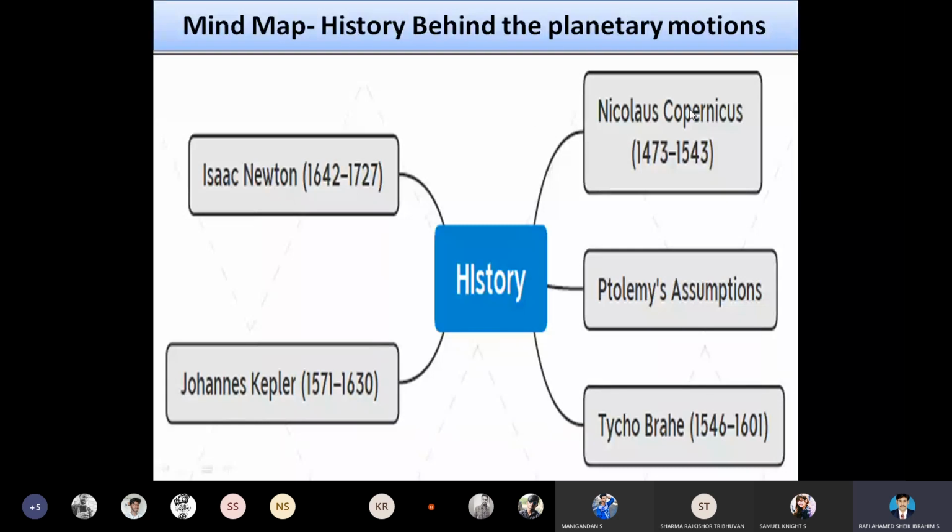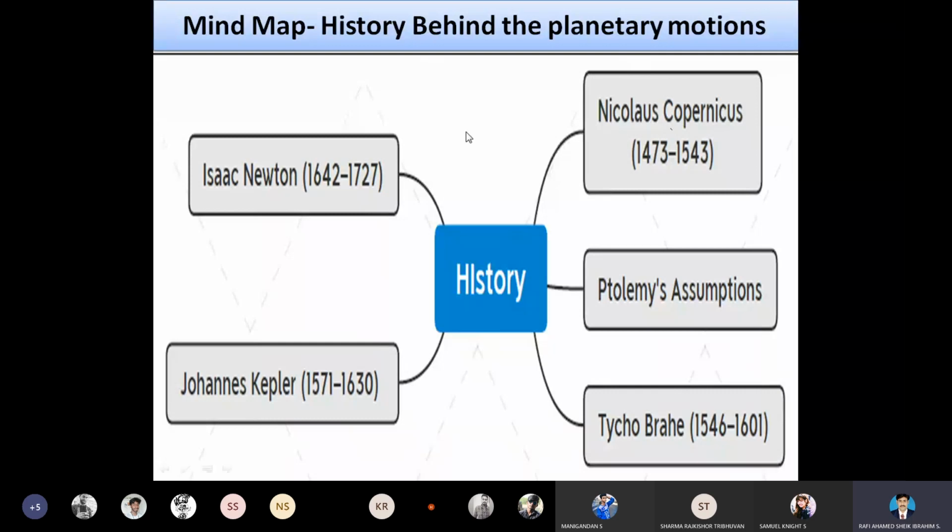These are all the inventions as well as the predictions made by the scientists to explain the planetary motion of the orbits in the solar system. So Nicolaus first started his hypothesis. Here we have the drawbacks as well as the merits.